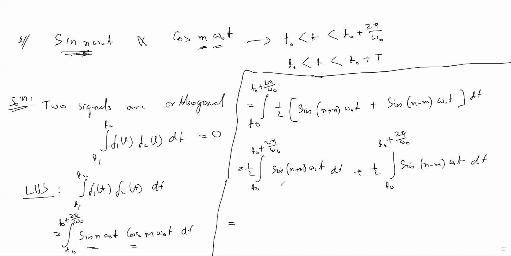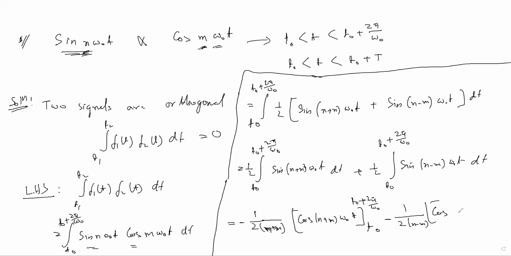The integration of sin is minus cos, so minus comes outside, 1 by 2(n plus m) omega naught, cos (n plus m) omega naught t evaluated from t naught to t naught plus 2 pi by omega naught, minus 1 by 2(n minus m) omega naught, cos (n minus m) omega naught t over the same limits.